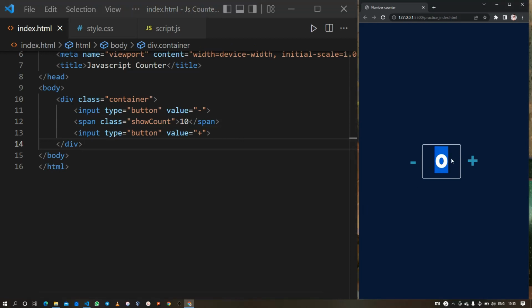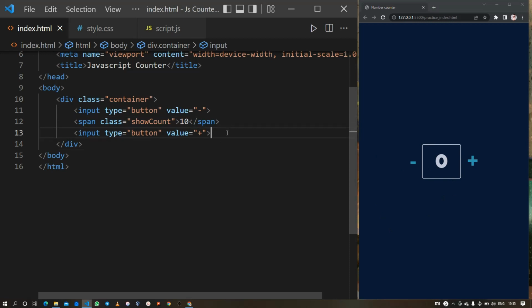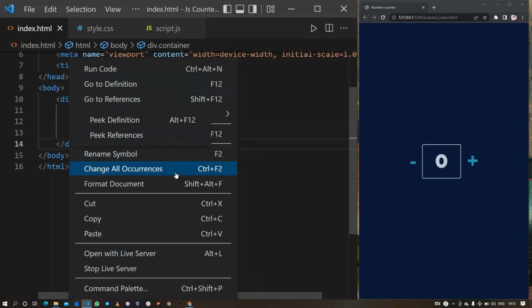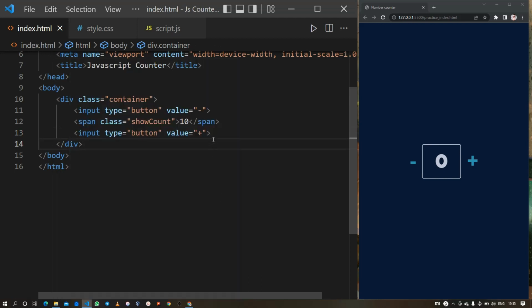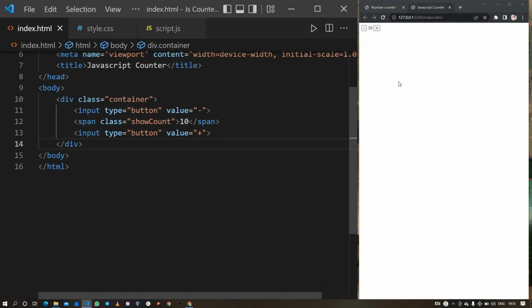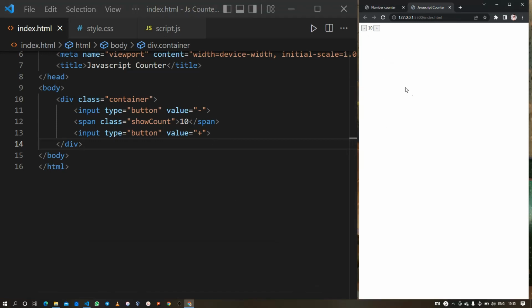So the span element is going to be this entire box that we will create in the further tutorial. Okay, so let me just open it using the live server. Let me maximize the window and show it to you. Okay, so here is the minus and the plus and the counter, I mean the span element. So let's start by styling these elements.